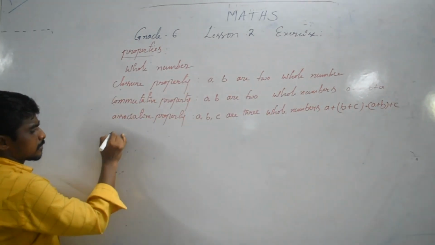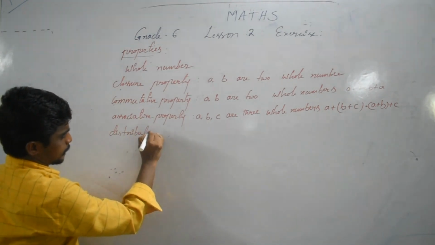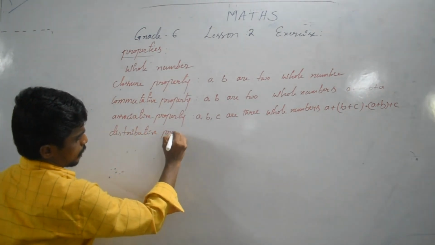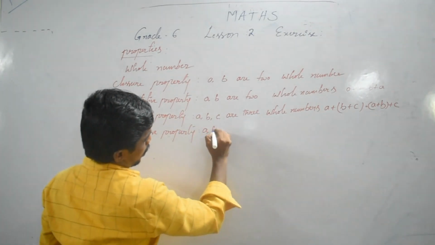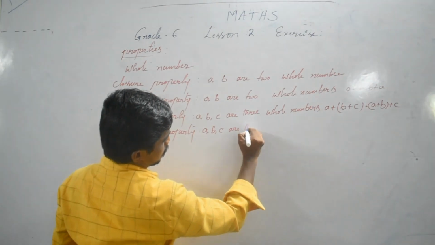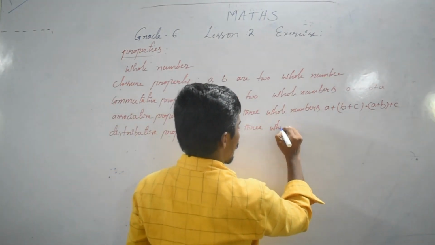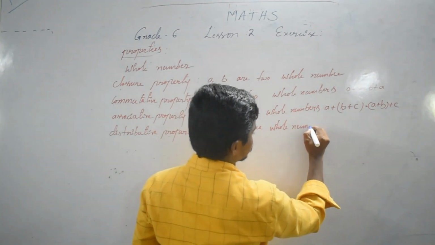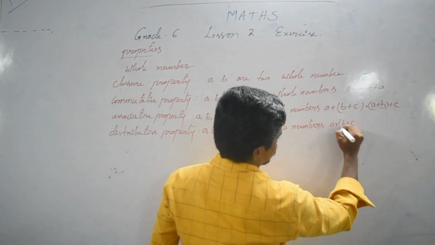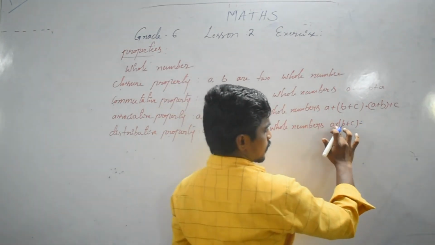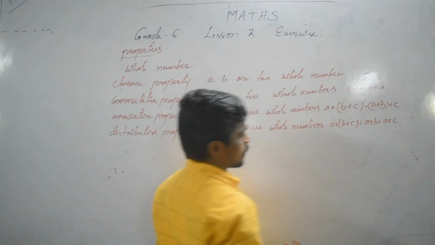Next one, distributive property. A, B, C are three whole numbers. So A times (B plus C) is equal to A times B plus A times C.